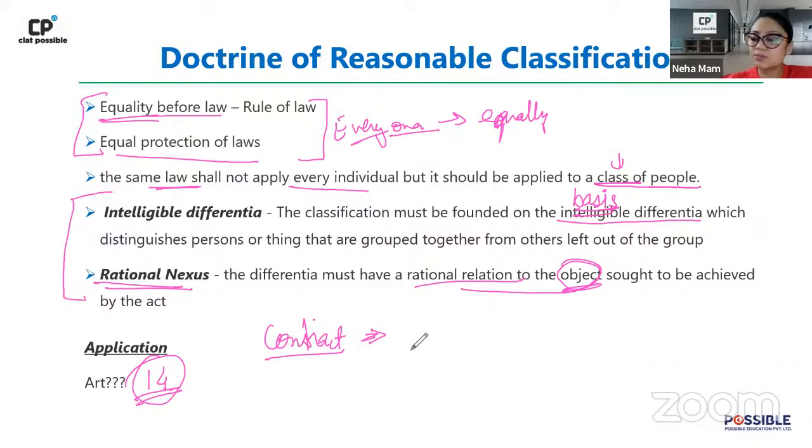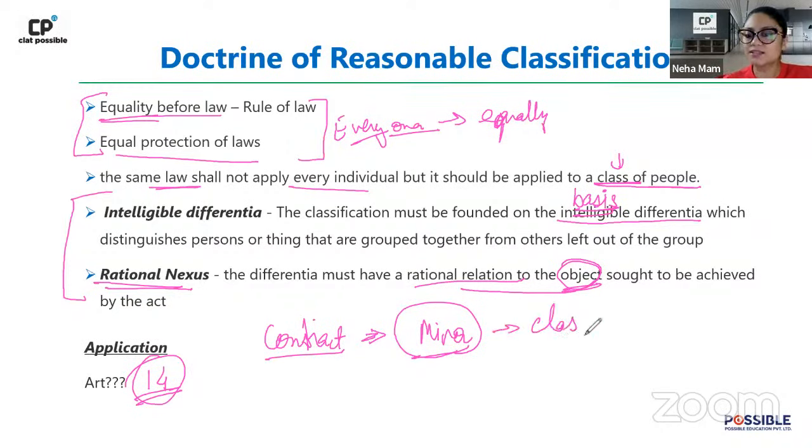When you look at the concept of contract में, can anybody and everybody enter into a contract? No, right? If you want to enter into a contract, वहाँ पे competencies there is a clause, right? And one of the competency clauses is that you have to be a major, right? If you're a minor, then you cannot enter into a contract.